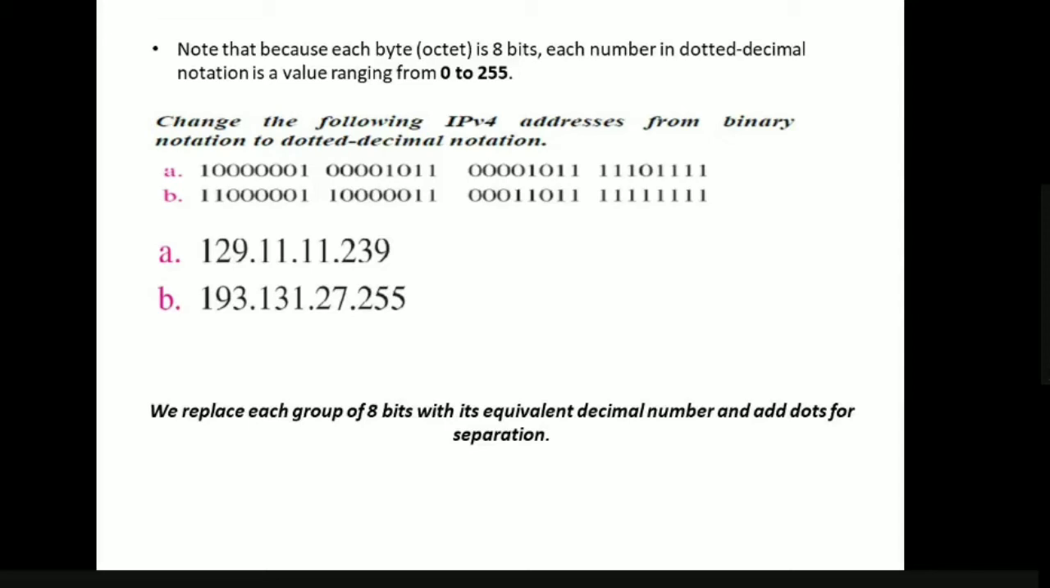So the first one will be 129.11.11.239, and the second one will be 193.131.27.255. What we have done here is replace each group of 8 bits, or a single byte, with its equivalent decimal number, and then add a dot to separate each decimal number. This is how we convert from binary representation to decimal representation.